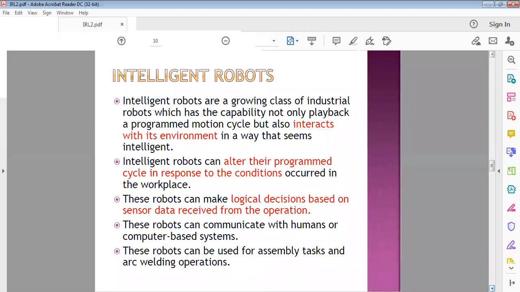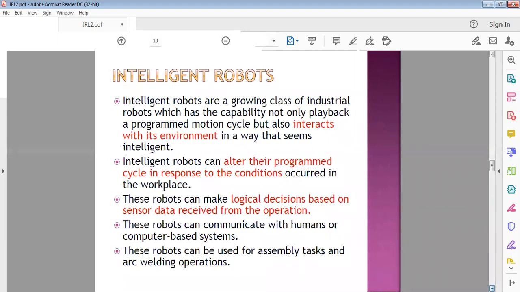That environment may be people or another robot in the same environment.